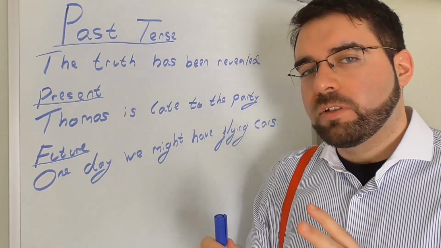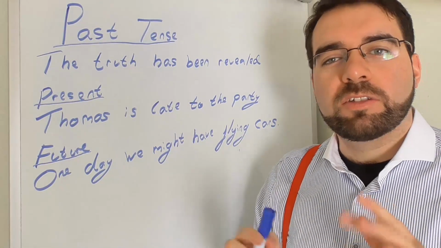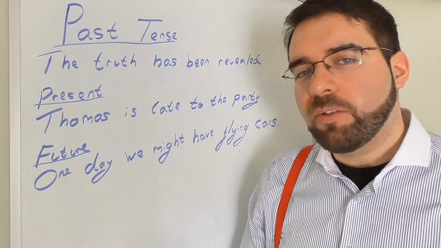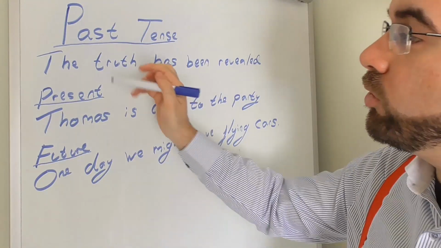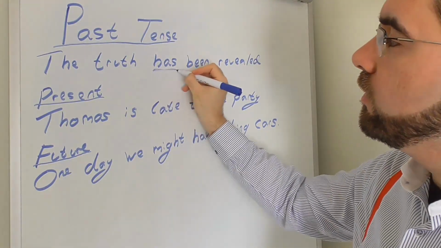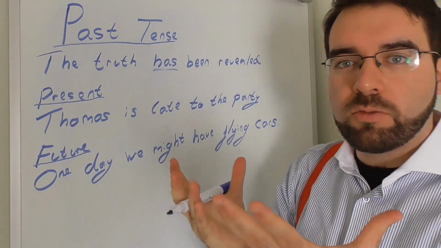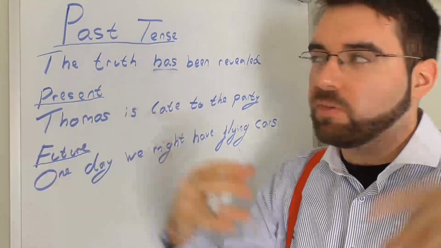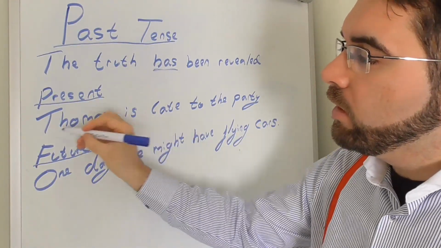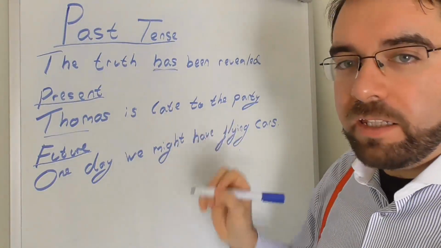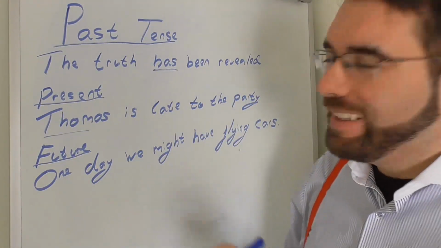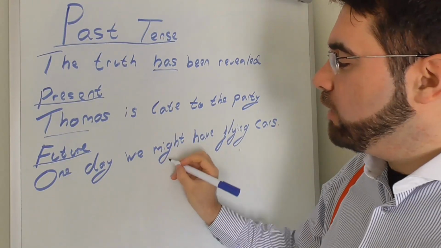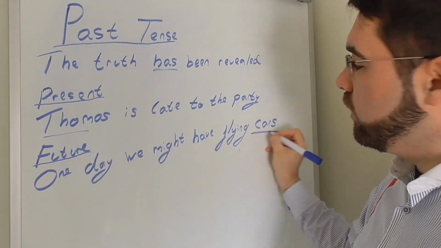So let's look at some of those nouns and how they are in the past, present and future tense. So the truth has been revealed. The truth, what's really out there, the truth has been revealed. Present, Thomas is late to the party. Future, one day we might have flying cars.